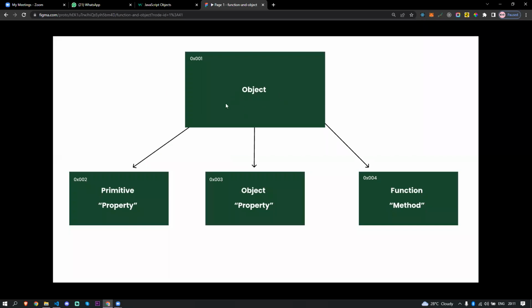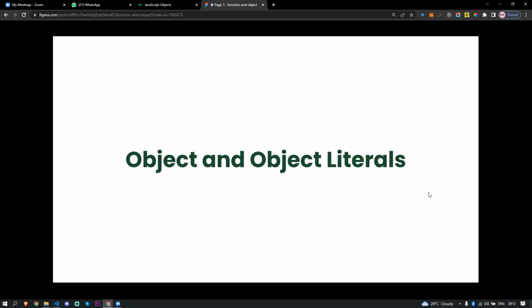The practical example. So here, you see, this is the object. The object contains primitive properties. What are the primitive properties? You know already that string, number, boolean, undefined, null, all these are primitive properties. Inside an object we can also have an object property. Inside the same object we can also add a function, but we cannot call that a function. If that function is sitting inside an object, it is called a method. That is the difference: if you create the function outside of the object, it is called a function. The one you are creating inside the object is actually called a method.